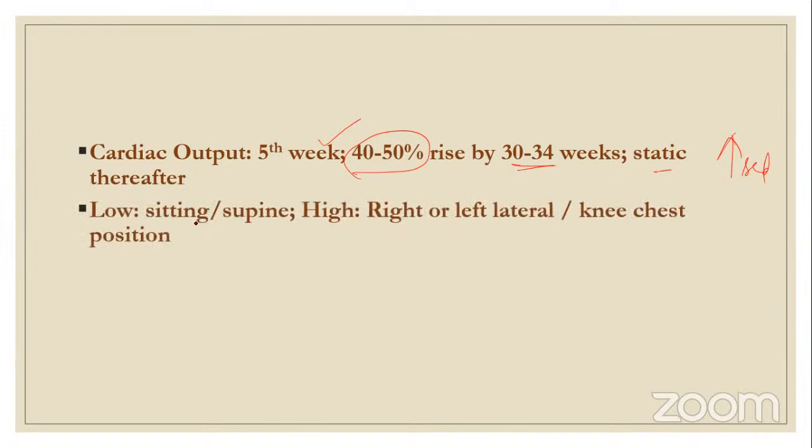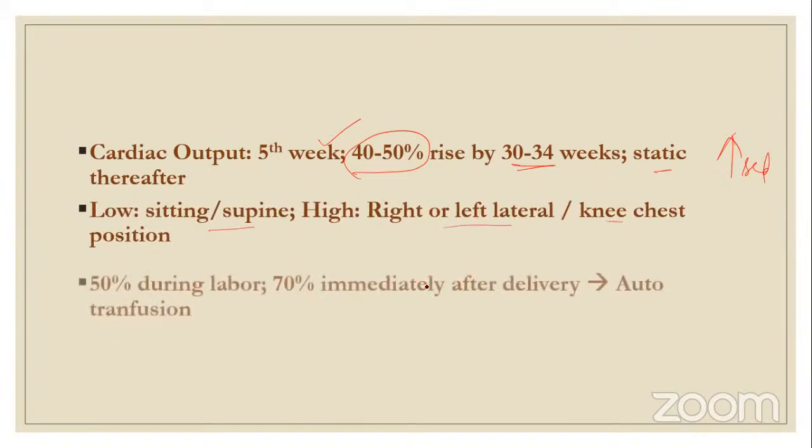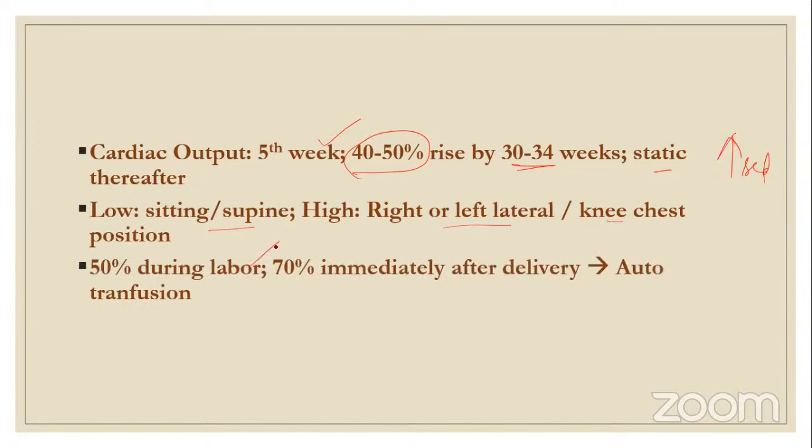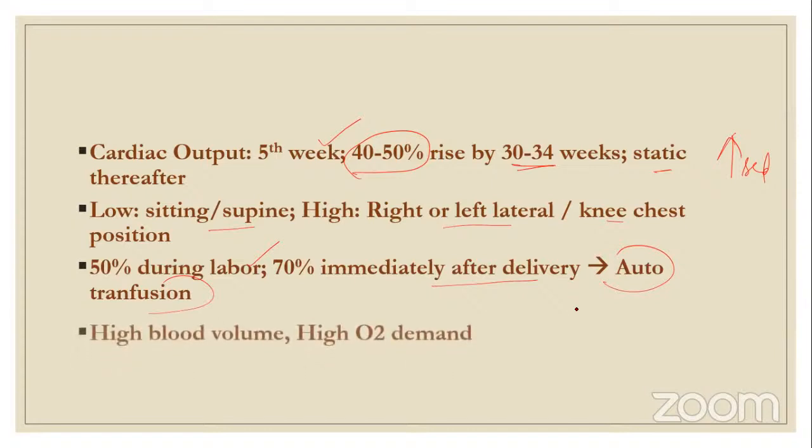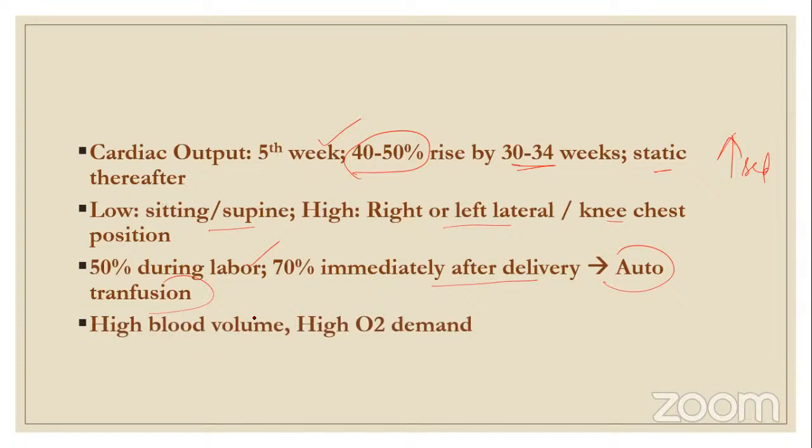Cardiac output is low in the sitting or supine position, and it is high in the right or left lateral or knee chest position. It increases 50% during labor, and 70% immediately after delivery. There is auto transfusion of blood from the placenta to the mother. So there is reverse auto transfusion from the placenta to the mother, and that is why there is a 70% increase immediately after the delivery. And high blood volume is there.